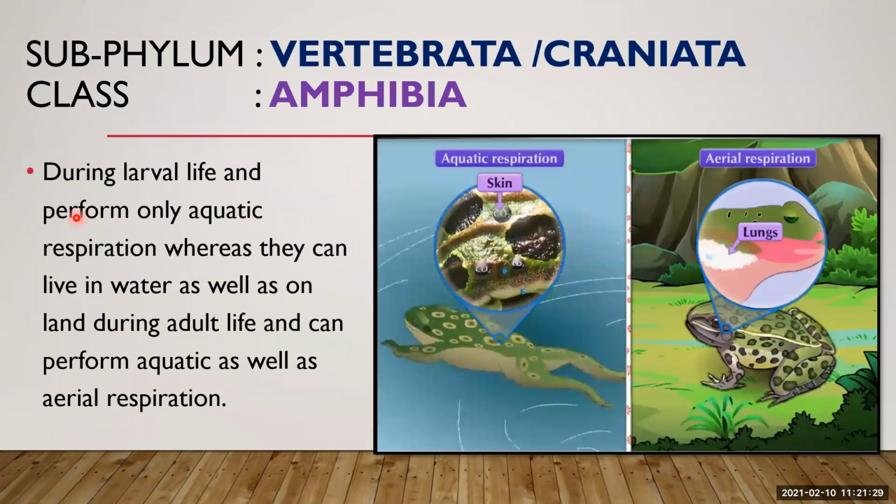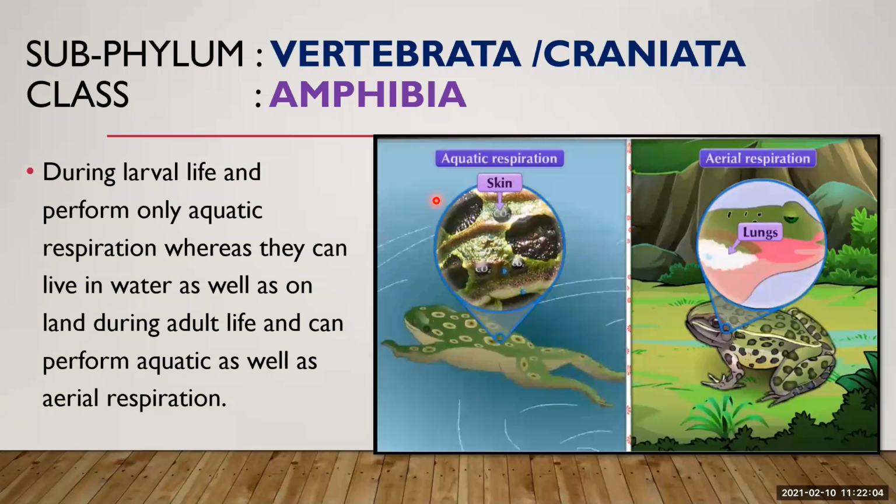During larval life they perform only aquatic respiration, whereas they can live in water as well as on land during adult life and can perform aquatic as well as aerial respiration. See, when the larva develops into the adult organism, they mature. As they mature, they develop lungs in their body. Because of that, they can perform respiration on land with the help of lungs.